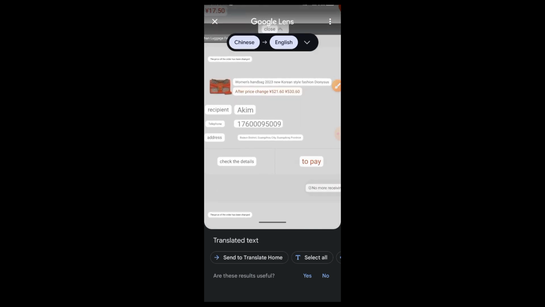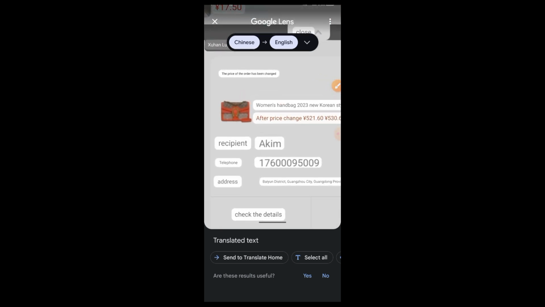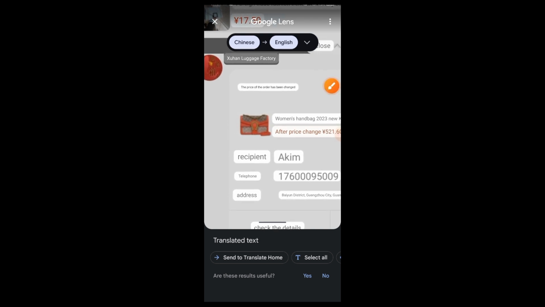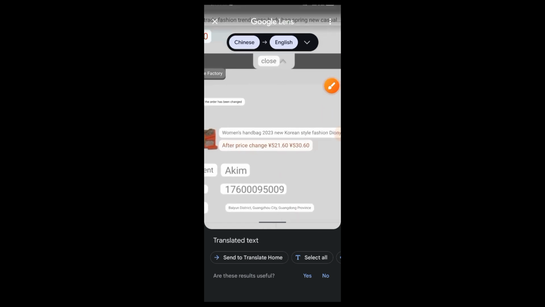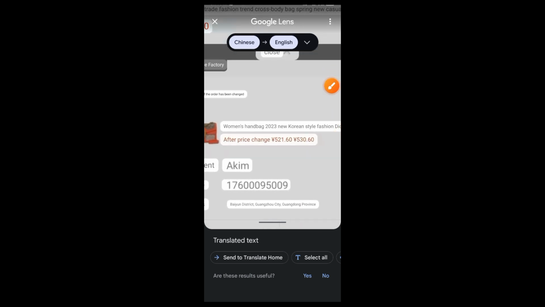So now this is it here. I want you to start from this guy here. You can see it. They said the price has been changed. You can see the English here. The price for the order has been changed. And how much does the price change to? Now let me show you the initial price for this. This was the initial price here. The initial price was 530 and this is what he changed it to.